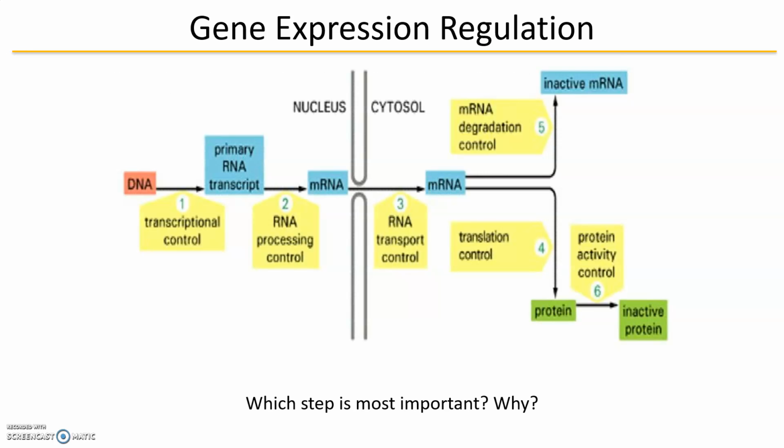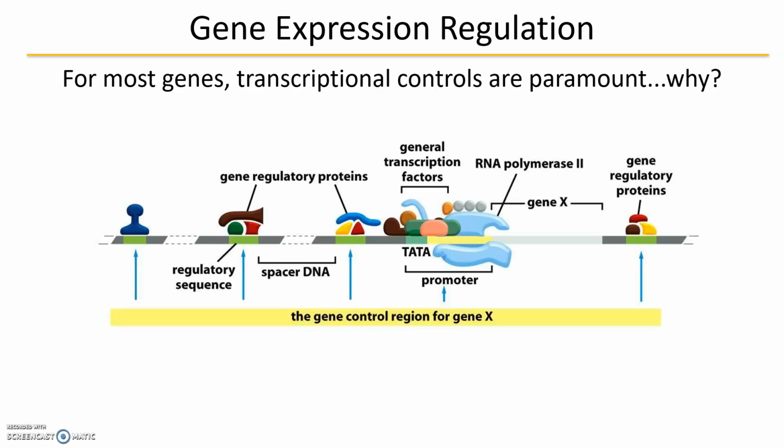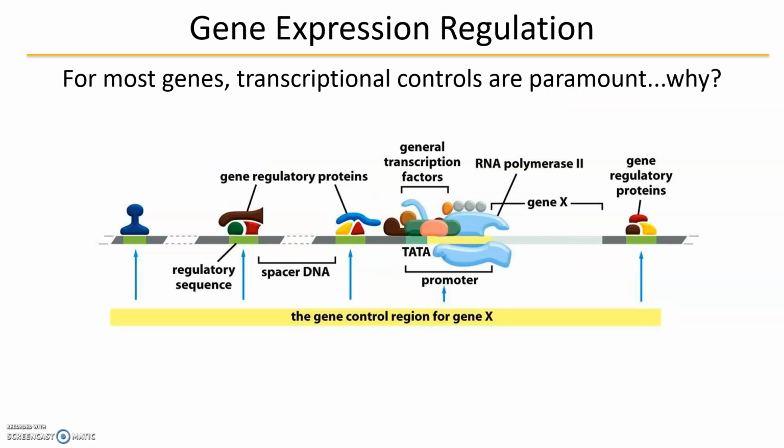And which step is the most important? Your answer should be the same: transcription. Transcriptional control is paramount because this allows you to not even make a gene. So you're not going to waste energy going through all these different stages just to not use that protein, okay? And so there are all these different factors that can be controlled to control transcription.